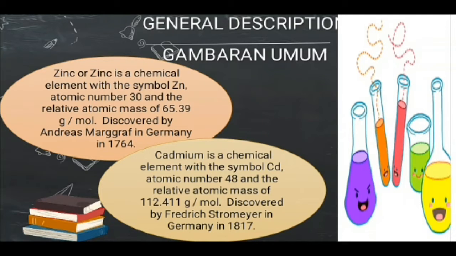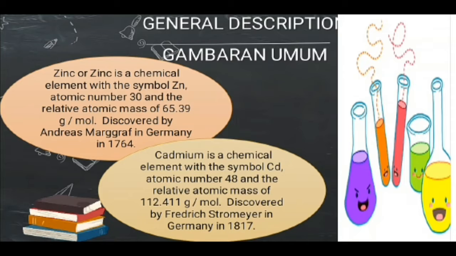Discovered by Friedrich Stromeyer in Germany in 1817. Cadmium adalah unsur kimia dengan simbol Cd dan memiliki nomor atom 48 dan nomor massa 112,411 gram per mol. Dan ini juga pertama kali ditemukan oleh Friedrich Stromeyer di Jerman pada tahun 1817.